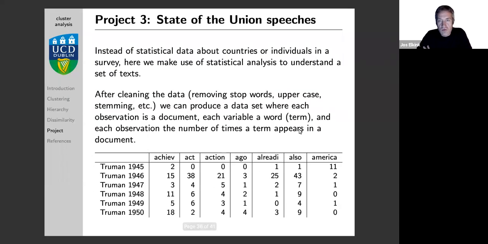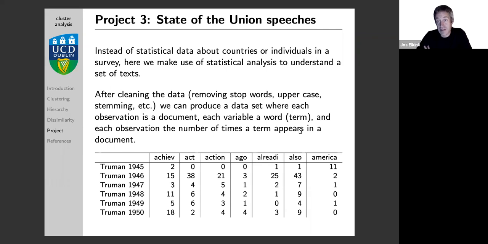So the data that we're going to use is not statistical data on individual countries or individual survey respondents, where we have a set of variables on which we score these observations, like measures of economic development for countries, or whether they were at conflict or not, or how many neighbors they have, or trade relations, or individuals, where we ask about voting behavior or turnout or ideological position, etc. Here we're looking at a very different kind of data.